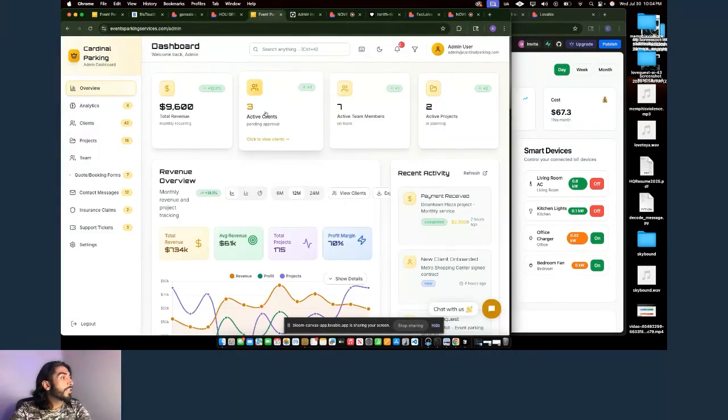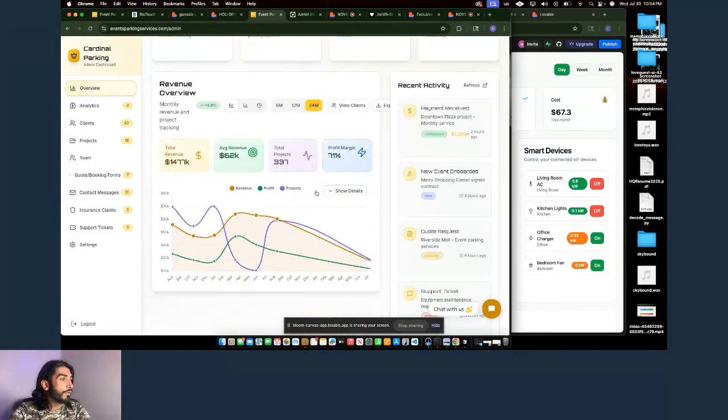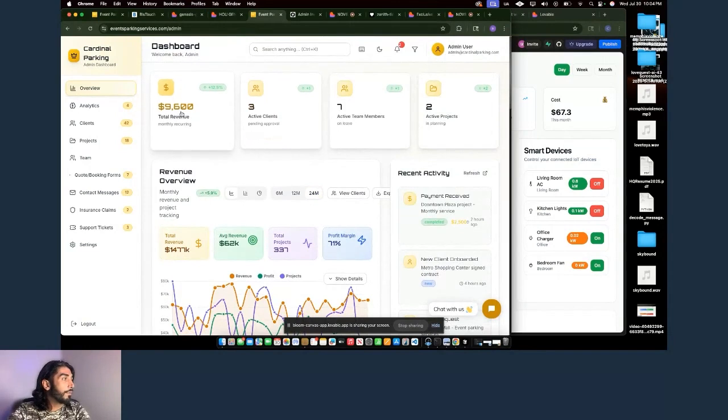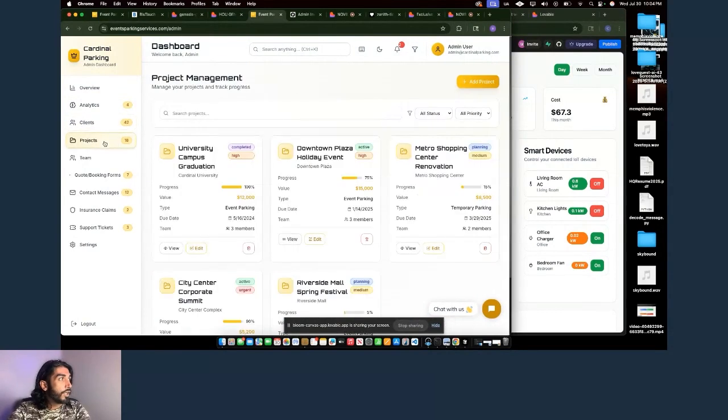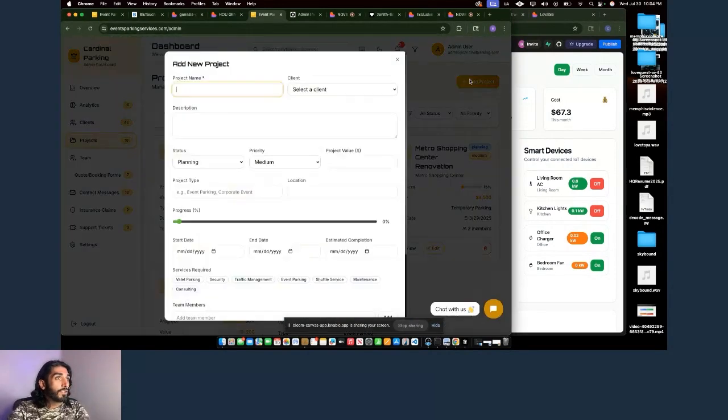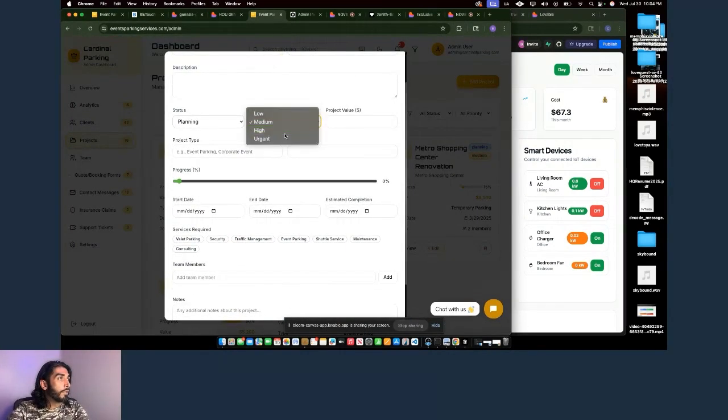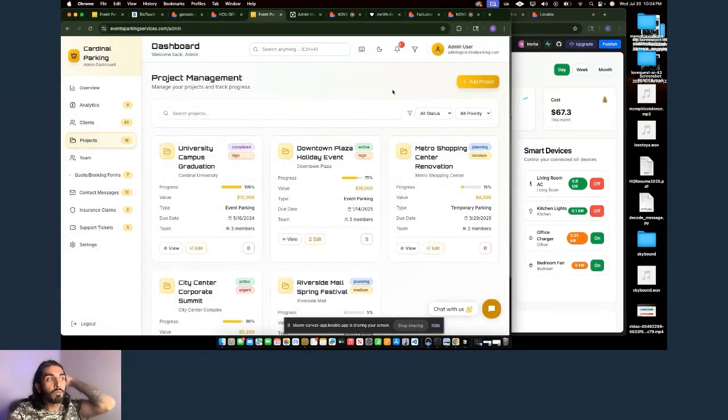This is another dashboard that was built in Lovable as well. Interactive charts for revenue management. This is for a valet company. We got revenue management, active clients, business analytics, projects, and this is all customizable. And instead of going through so many different platforms and doing invoicing in one place and project management in another, you can basically do everything in one place here.